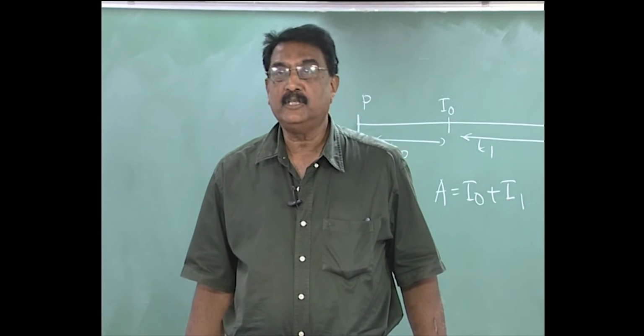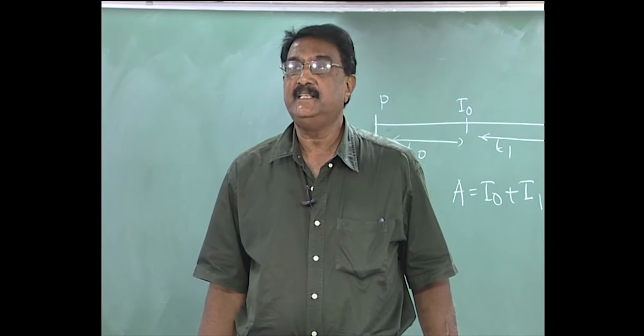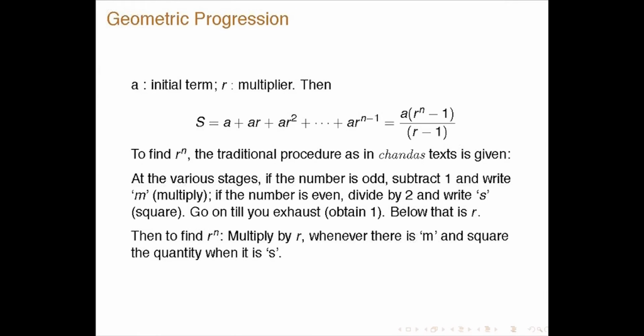To find r to the power of n, the traditional procedure as in Chandra's text is given. In the commentary, at the various stages, if the number is odd, subtract 1 and write m; if the number is even, divide by 2 and write s. Go on till you exhaust and obtain 1. Below that is r, and then to find r to the power of n, multiply by r whenever there is m and square the quantity when it is s.